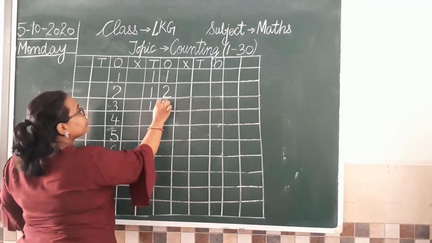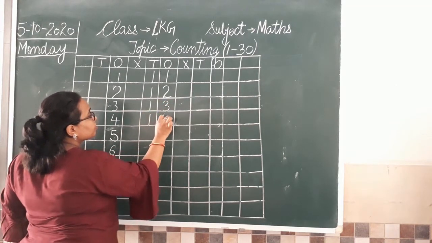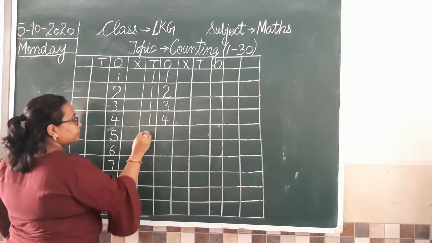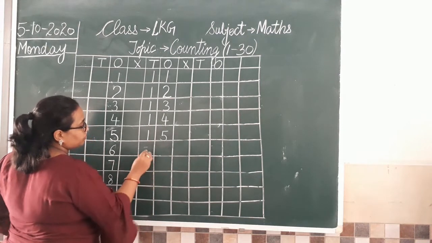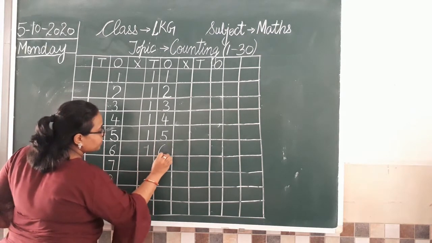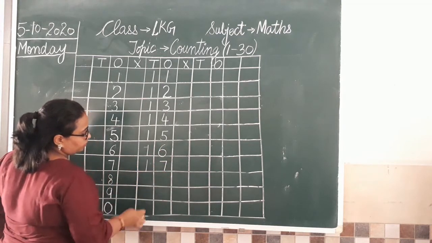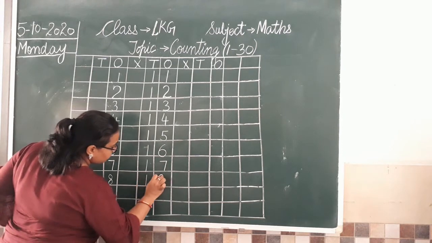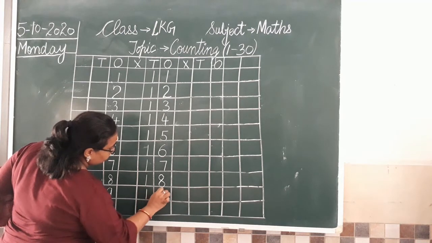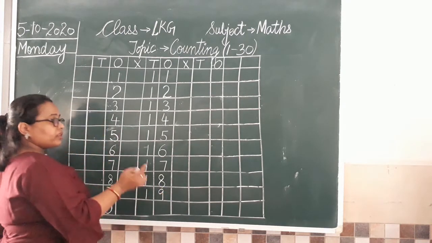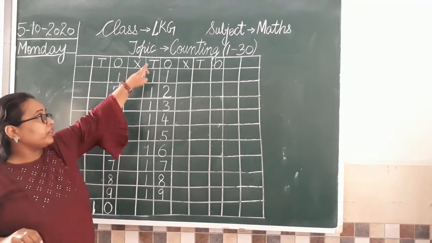Then we have 13. Next is 14. 15. 16. 17. 18. 19.